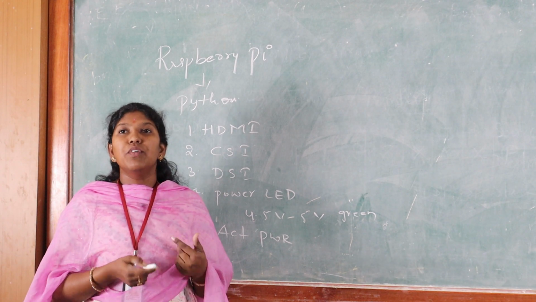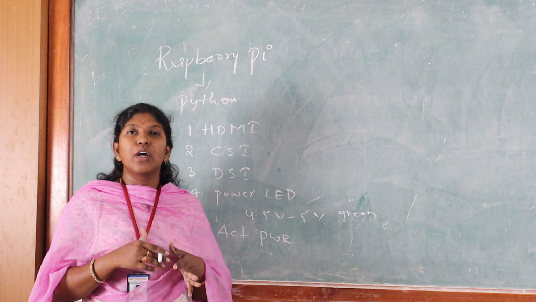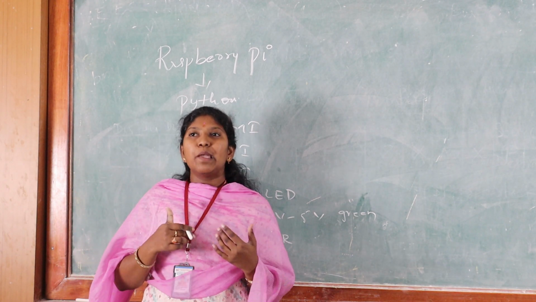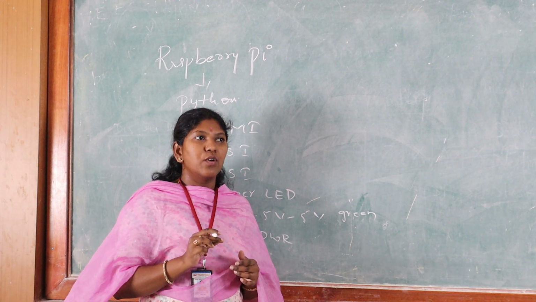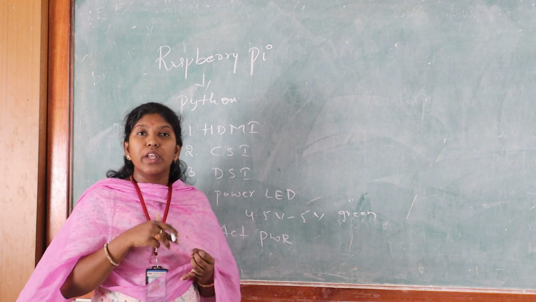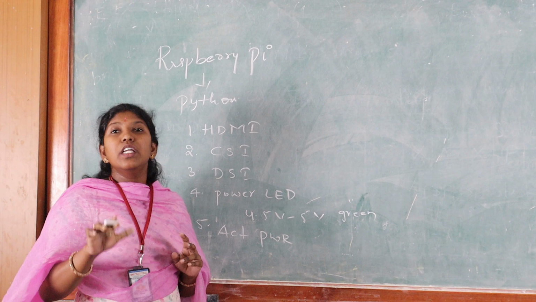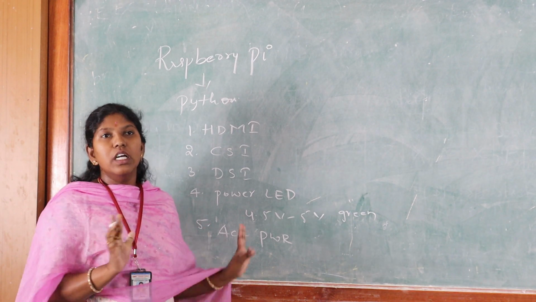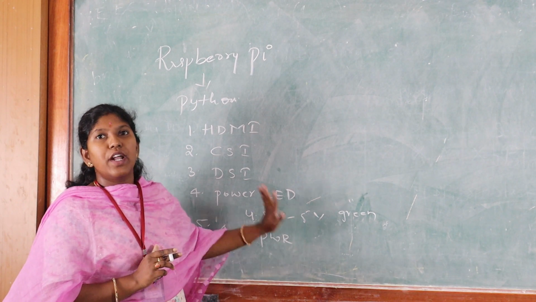In that SD card only we have to install the OS, and we can install the programs which we are going to run there, and whatever libraries are required are also installed in the SD card only. So this SD card storage device stores all the OS, libraries and programs whichever we require. There is no special installation again for the Raspberry Pi. These are the five most important hardware components of the Raspberry Pi.